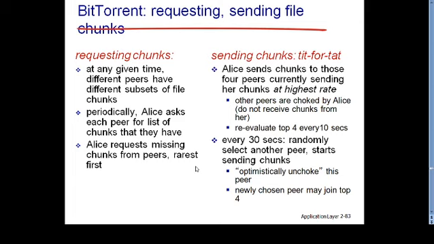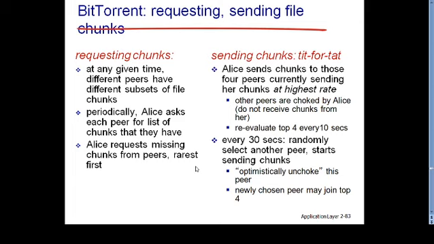So that is why Alice is uploading chunks to only those four top uploaders which are providing chunks to Alice at a very high speed. Alice re-evaluates those four every 10 seconds, and after every 30 seconds randomly selects another peer and starts sending chunks.